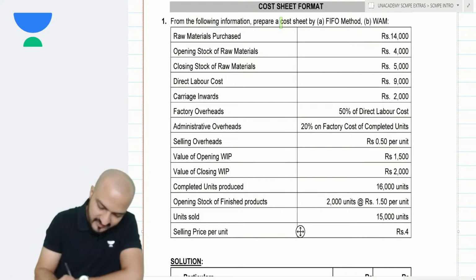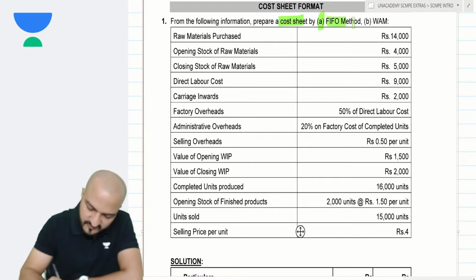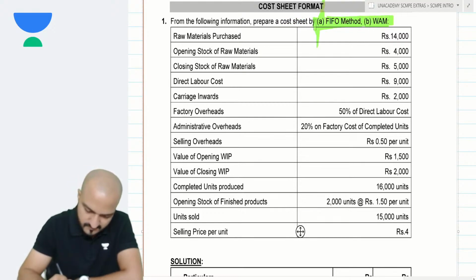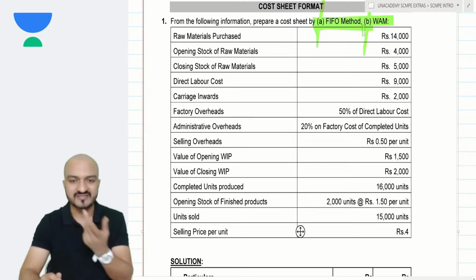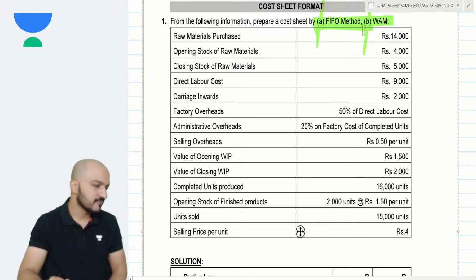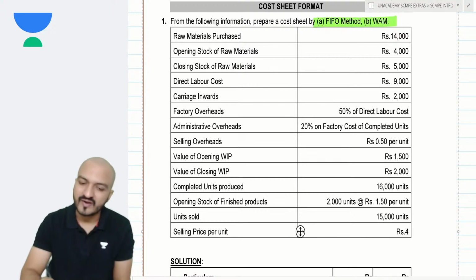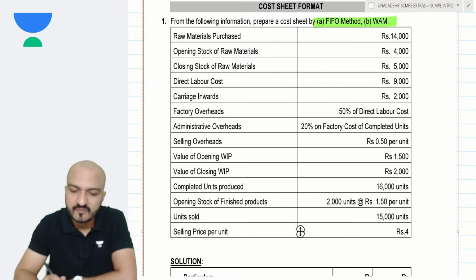They are asking you to make the cost sheet by FIFO method and weighted average method. Have you heard these names? Obviously, you should have heard these names, otherwise how would you reach CA Final? But tell me, FIFO and weighted average, these are two different methods. Methods for what?